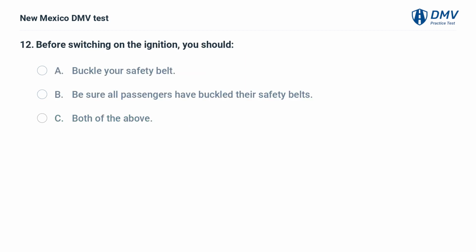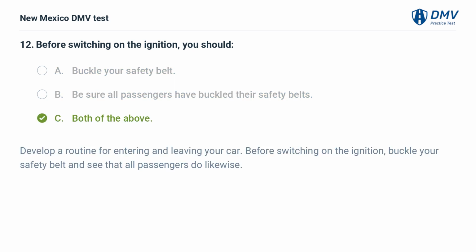Before switching on the ignition, you should A. Buckle your safety belt. B. Be sure all passengers have buckled their safety belts. C. Both of the above. C. Both of the above.